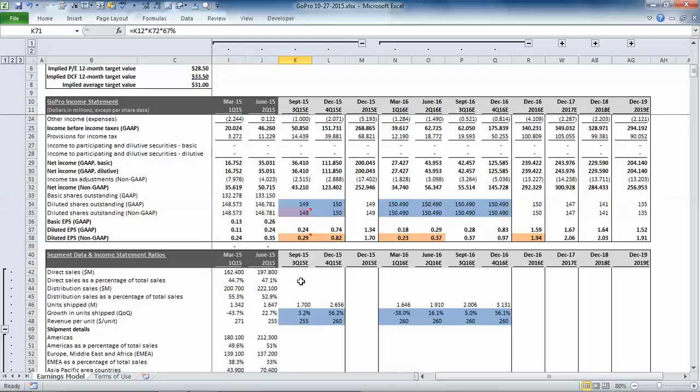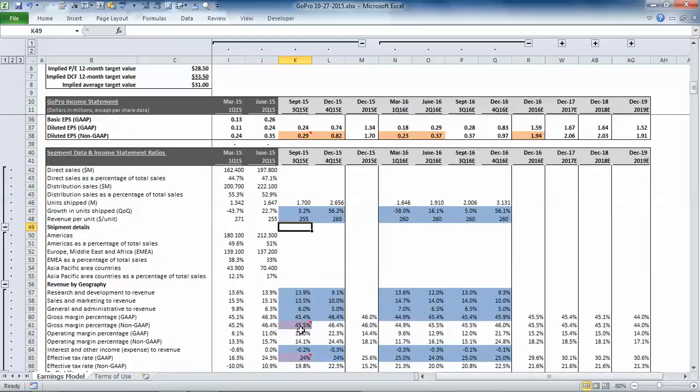So for example, you can see our model right now is predicting an average share price using the two approaches of $31 per share, and again, we're calibrated to meet consensus EPS estimates of 29 cents. But let's say you want to maybe change the gross margin or even change the growth rate in the number of units shipped.